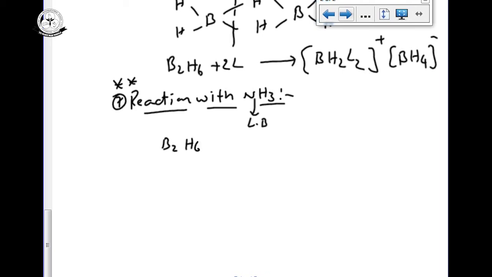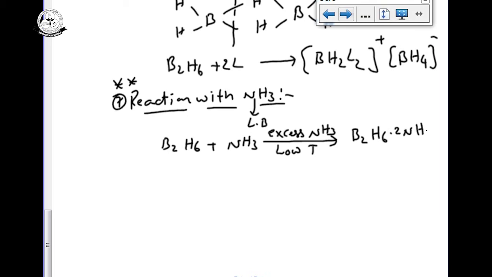B2H6 reaction with ammonia, there are different conditions. With excess of ammonia, very high excess, and low temperature, it can form the compound B2H6 dot 2NH3.